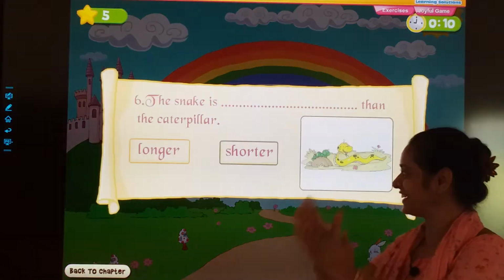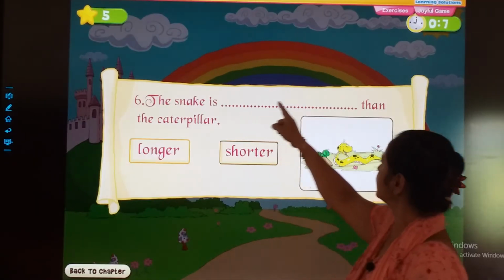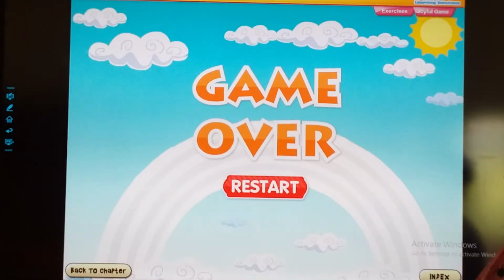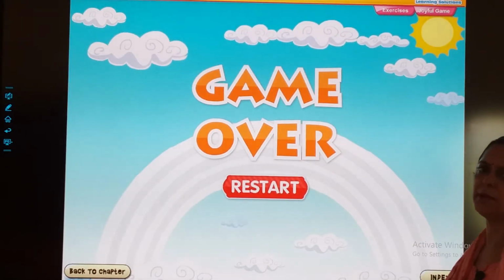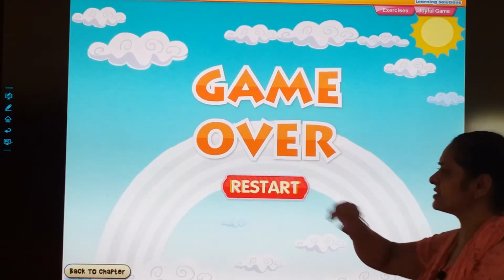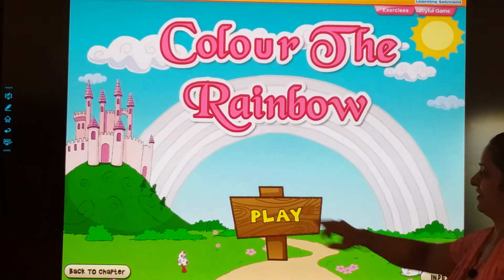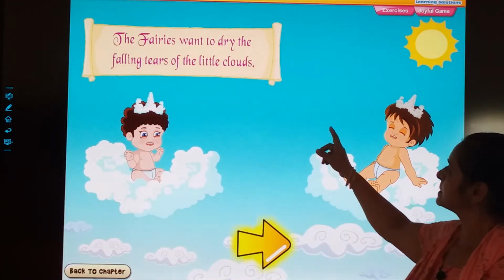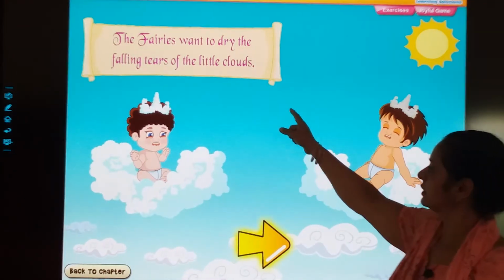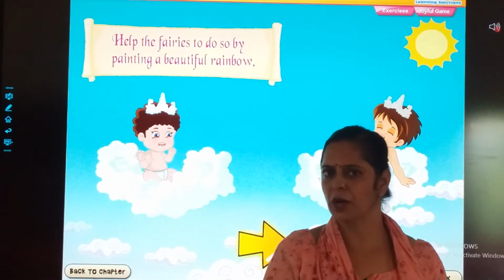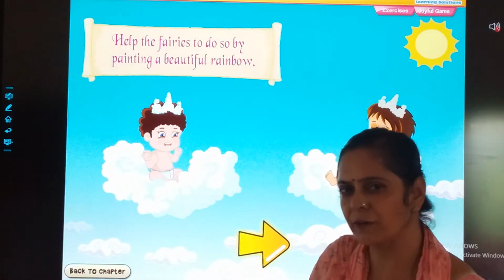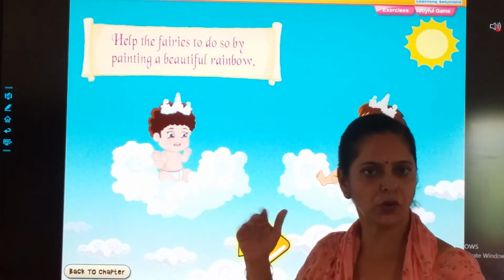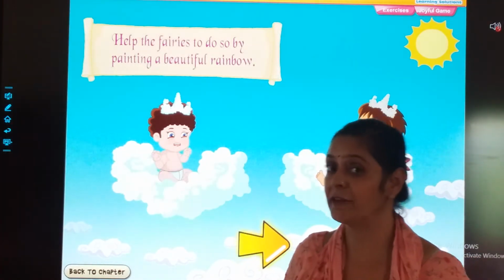Yeah, good work. The snake is dash than the caterpillar. Come on, see. Game over. Time is over. No, so we have to restart. Color the rainbow. The fairies want to dry the falling tears of the little clouds. So children, you want to play the same game, or we should switch on to another one? Are you getting bored with the same game? You want to switch on to another one? Okay, I have some new game for you.